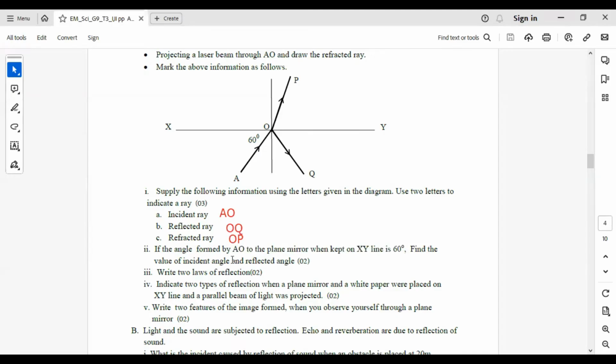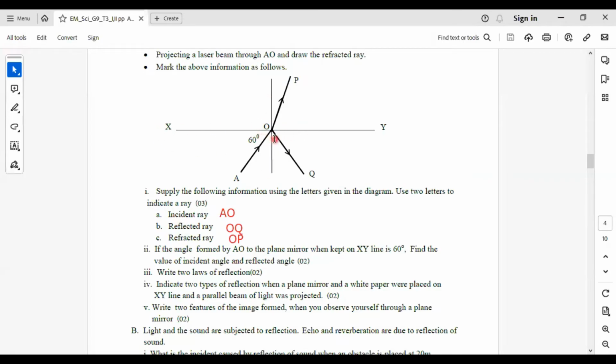If the angle formed by AO to the plane mirror when kept on the XY line is 60, that means this angle is 60. Find the value of the incident angle and reflected angle. The incident angle can be found by subtracting 60 from 90, because this angle is 90, because we are drawing the normal line perpendicular to the surface.